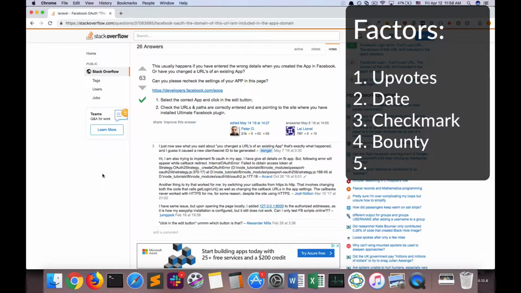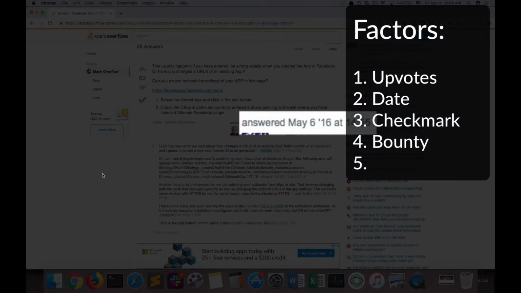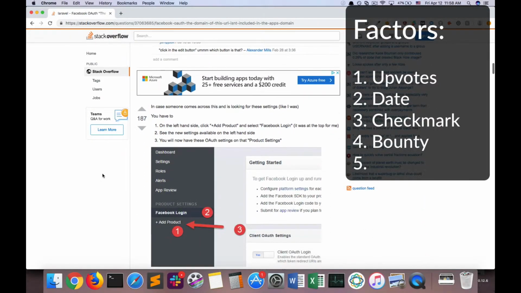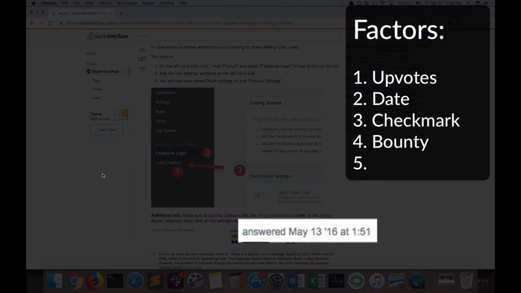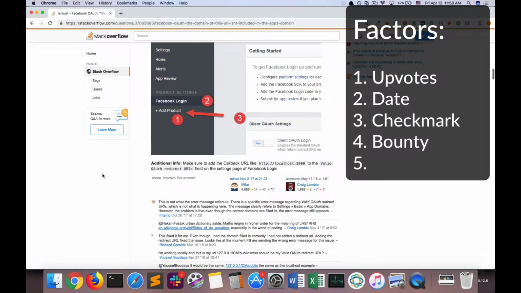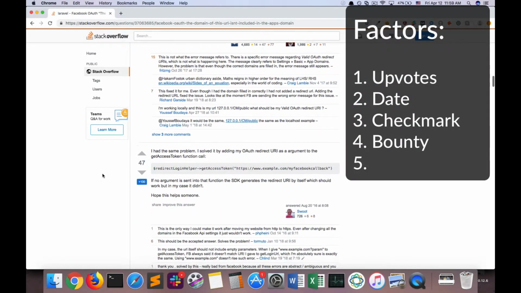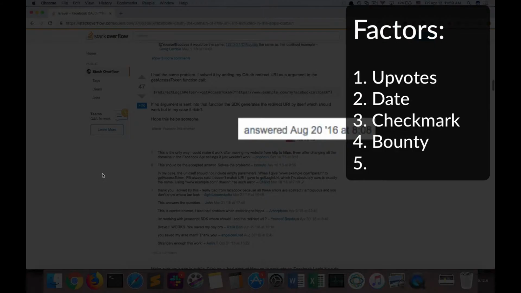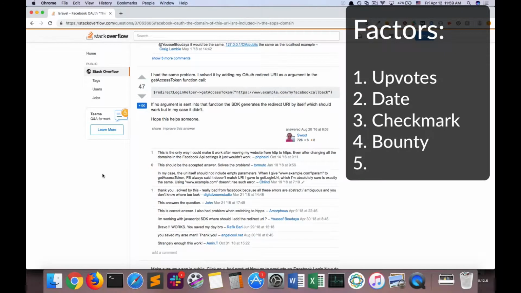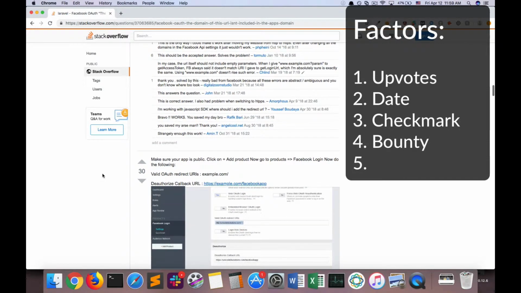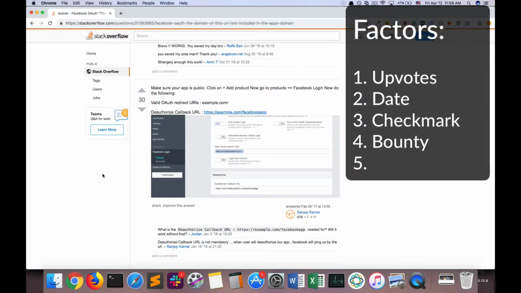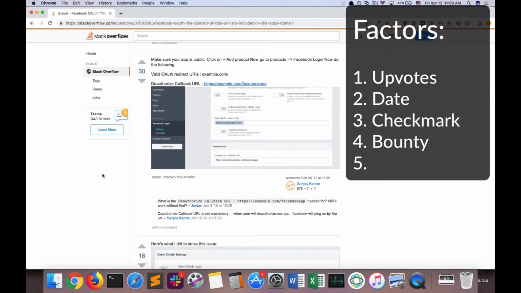So the one that has the check mark, the answer was provided back in May of 2016, so 3 years ago. The second answer was also provided in May of 2016, so it's a 3-year-old answer. The next one was provided in August of 2016. So these are all answers that are roughly 3 years old. Now, something to look at is that in the remaining answers, are there any that are much more recent? So the fourth answer, the one that has 30 upvotes, was provided in February of 2017. So it's only 2 years old.